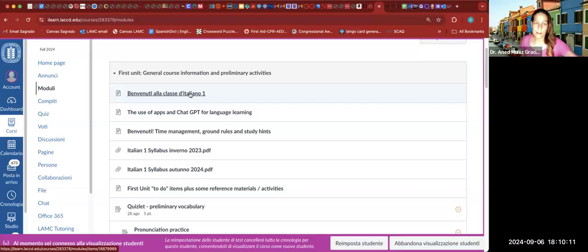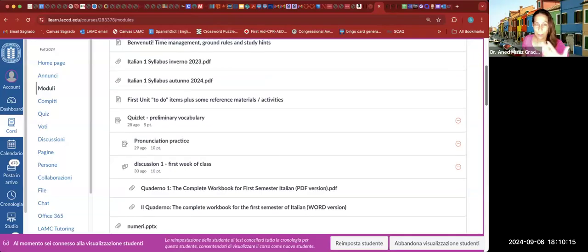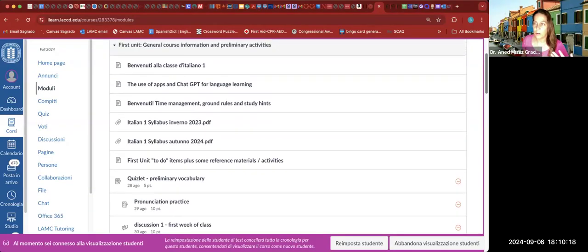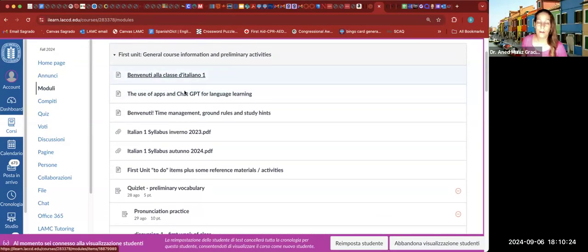So you have this preliminary model, and it's not the best example, the first one, because you have the welcome, and this is preliminary information that applies to all classes, and then some reference materials that are not really part of the class. I was not quizzing you on the syllabus, and of course, this is the one, fall 2020.